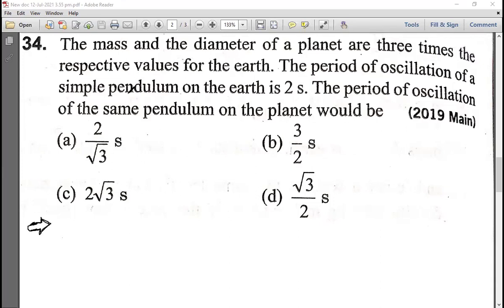See now. The mass and the diameter of a planet are 3 times the respective values for the Earth. The period of oscillation of a simple pendulum on the Earth is 2 seconds. The period of oscillation of the same pendulum on the planet would be. Now, let us assume that this is Earth. Okay, and this is a planet.